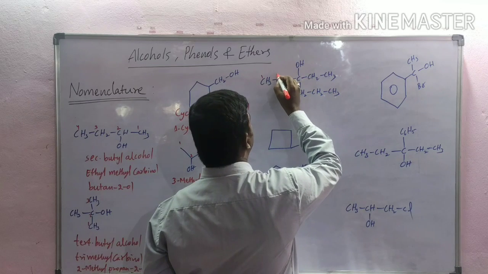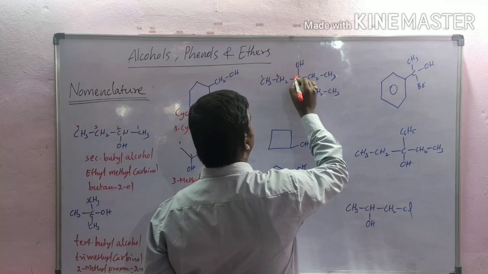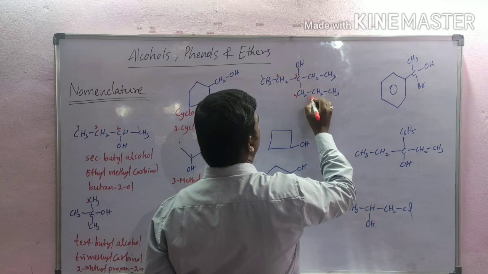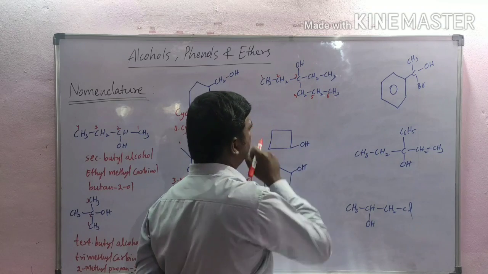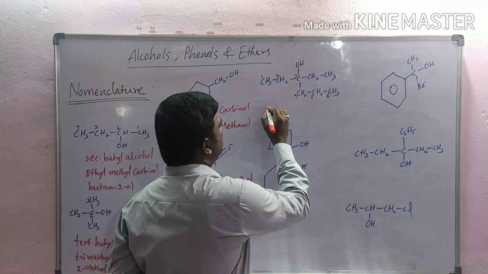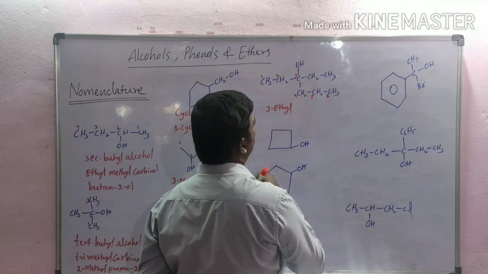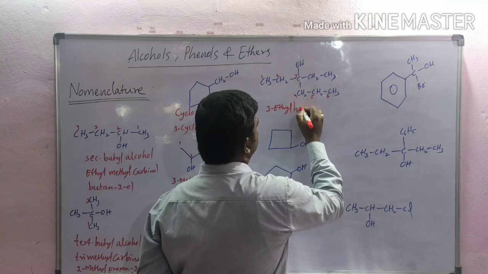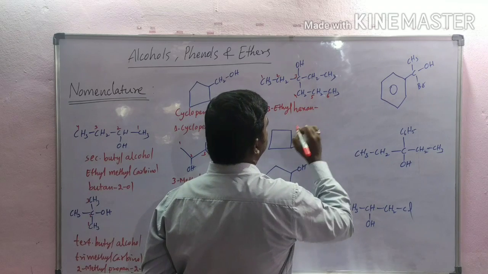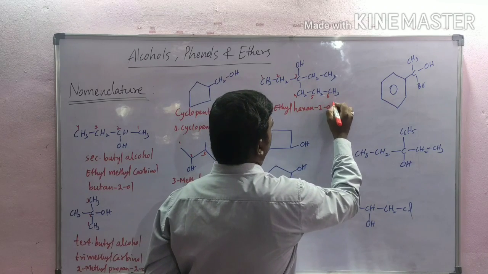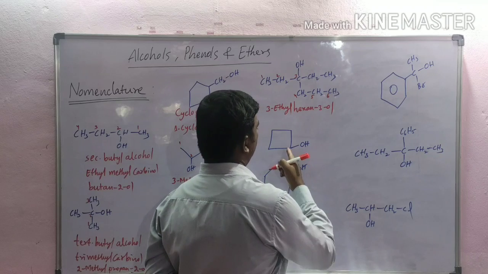Number starting from this carbon. Here 3-ethylhexan-3-ol.